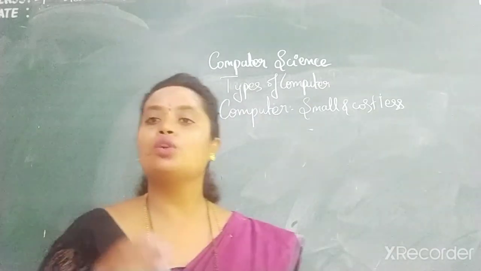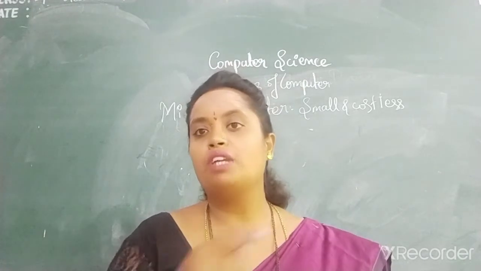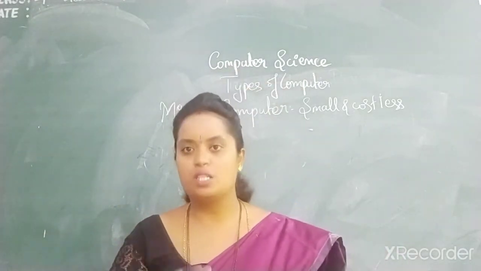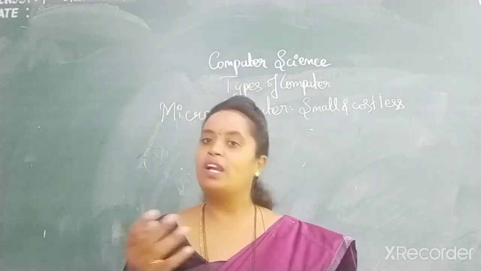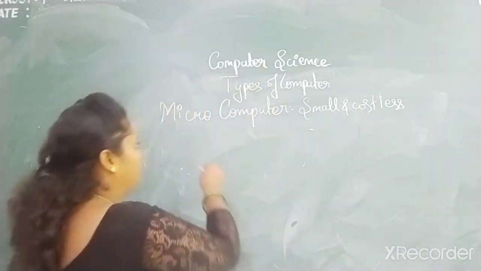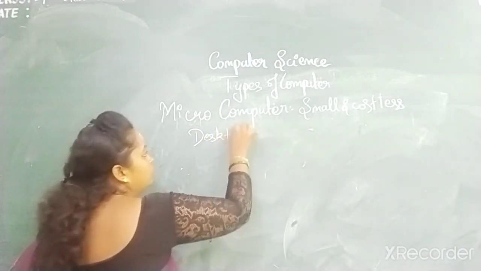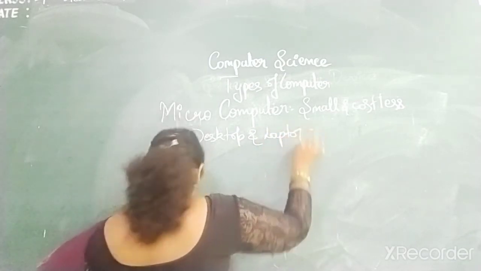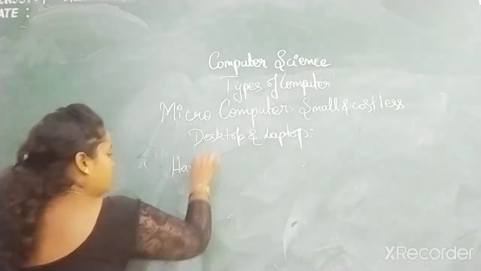The desktop computer you have seen at schools and other organizations, where we use a monitor, CPU, mouse and keyboard. That's your desktop computer, which is placed on a table. The other one is your laptop or handheld computer, as you call it. Fine, children. So you know what a desktop computer and a laptop are. Understood, children? Next we will be moving on to handheld devices.